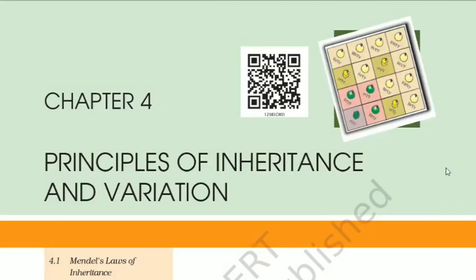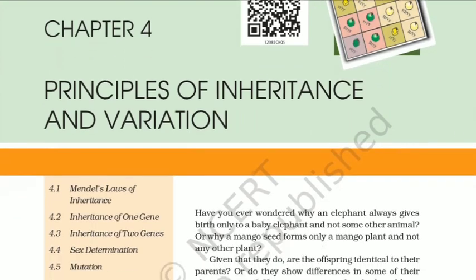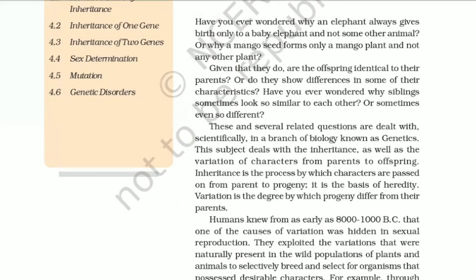Dear students, let's begin with the NCERT reading of Class 12, Chapter 4, Principles of Inheritance and Variation. Have you ever wondered why an elephant always gives birth only to a baby elephant and not some other animal? Or why a mango seed forms only a mango plant and not any other plant?